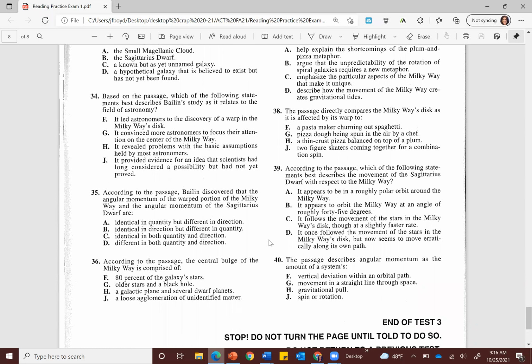Number 35. According to the passage, Bailyn discovered that the angular momentum of the warped portion of the Milky Way and the angular momentum of the Sagittarius dwarf are. Take a moment and see if you can't find the answer.